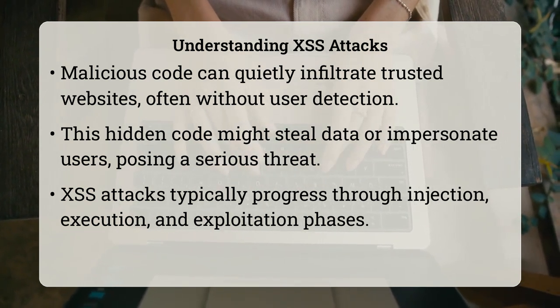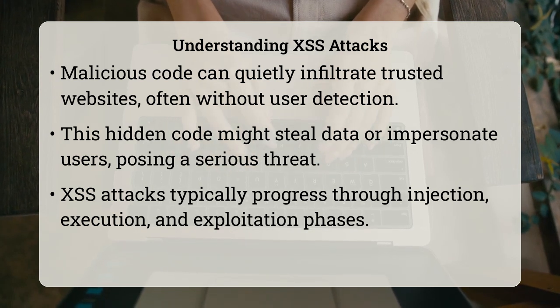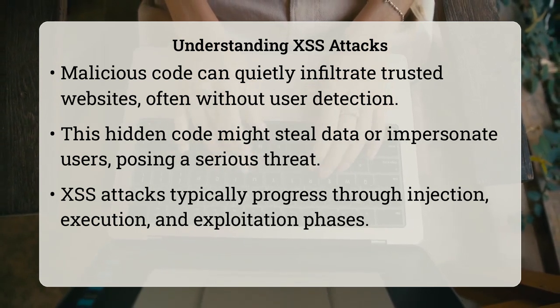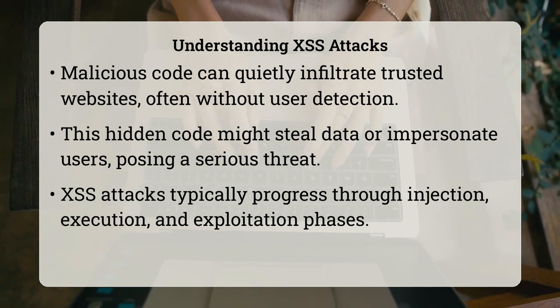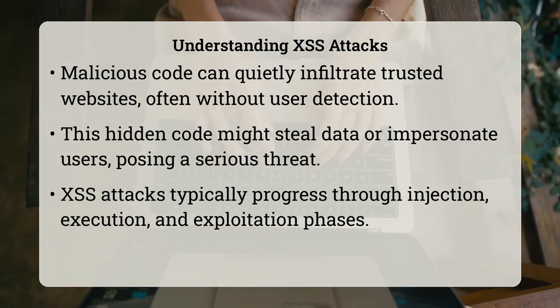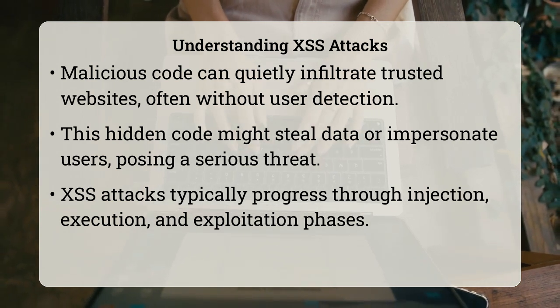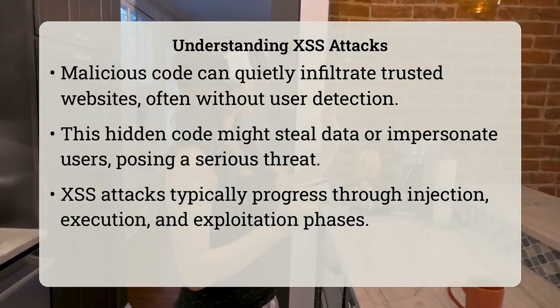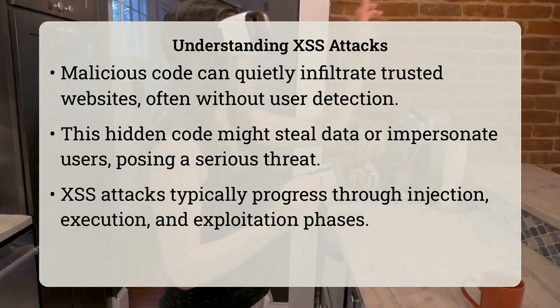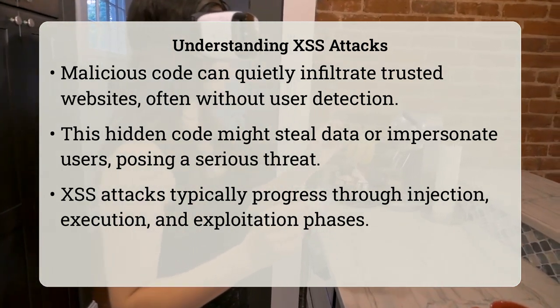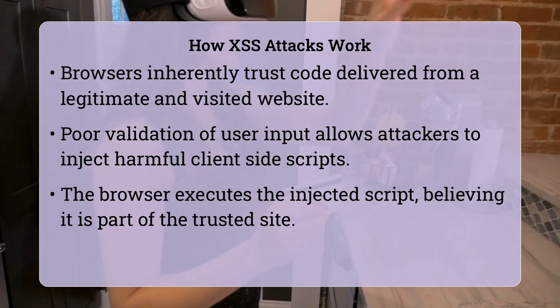An XSS attack fundamentally involves three main stages: the injection of malicious script, the execution of that script in a victim's browser, and finally, the exploitation of the victim or their data. This progression highlights how an attacker first plants the seed of their attack, then waits for a user to trigger it, and ultimately reaps the illicit rewards.